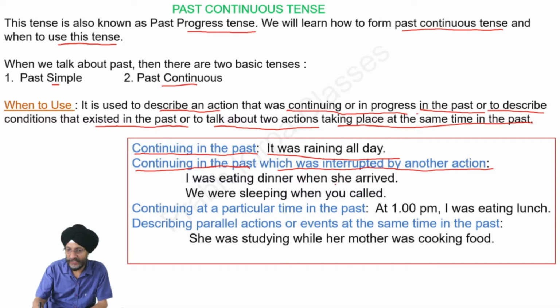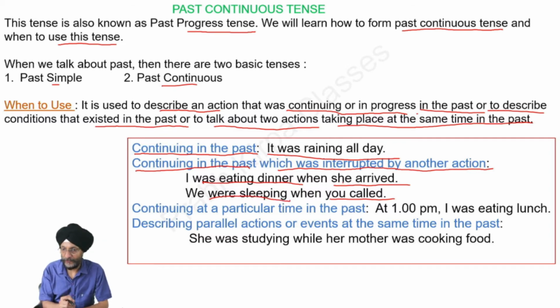In both these examples, when she arrived, when you called, these are the interruptions. What was going on in the past? I was eating dinner. We were sleeping. And then came the interruption. The interruption is she arrived, you called.